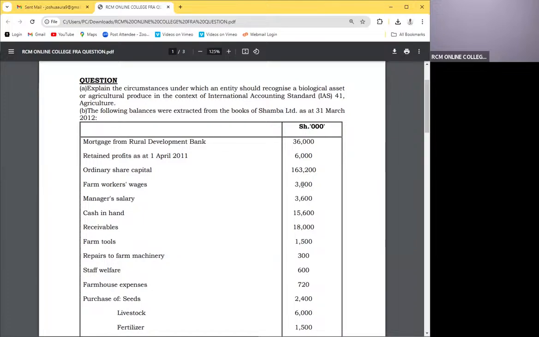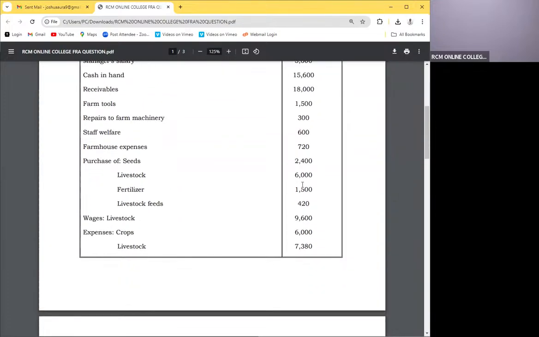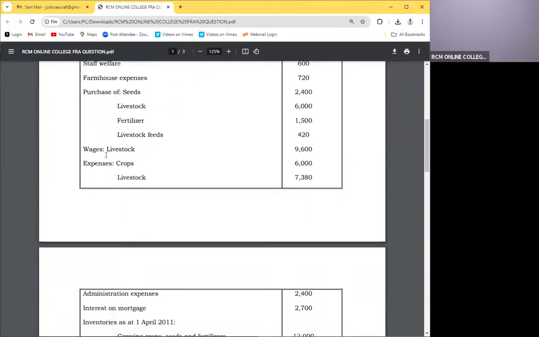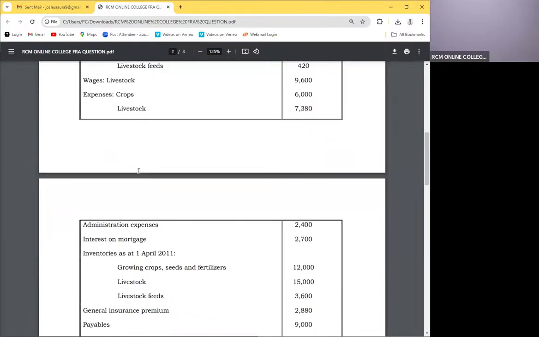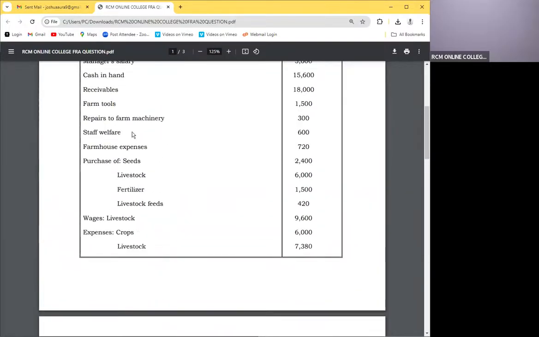I'll tell you why. Look at, for example, these expenses. We know expenses for crops and we know expenses for livestock. So these expenses that are apportioned for us are the ones going to the individual biological assets account. These ones here, we call them direct. If you look at something like staff welfare, you see staff, they're serving the whole farm, right?